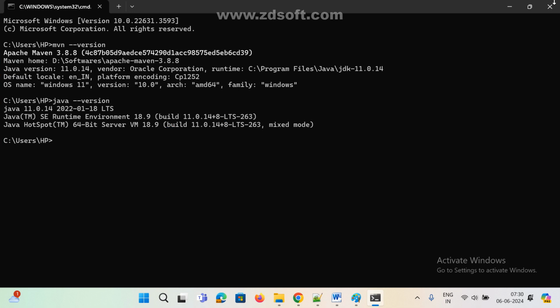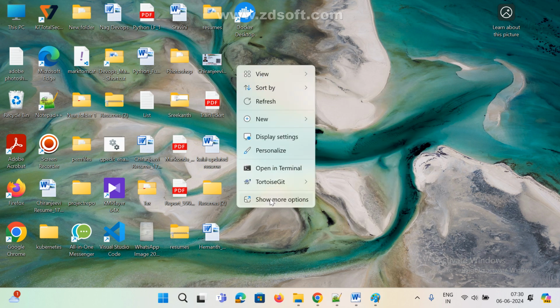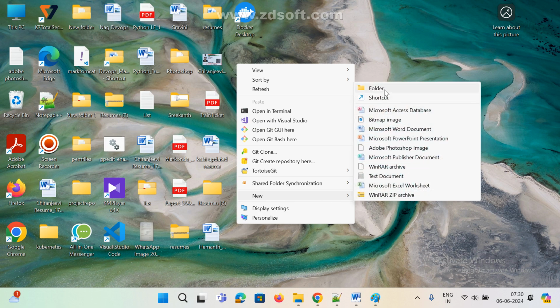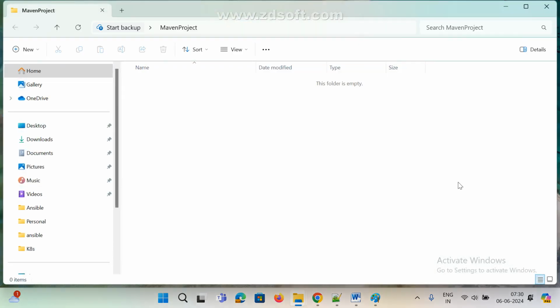First I am going to use the console only, the CLI, command line interface. Go to somewhere, anywhere, that is your wish. Create one directory, for example Maven projects. I am just giving something, whatever you want. Then open the command prompt or Git Bash anywhere, that is your wish. I hope everyone knows.